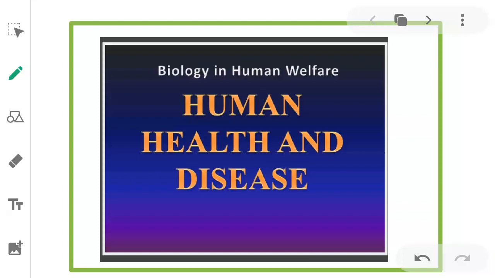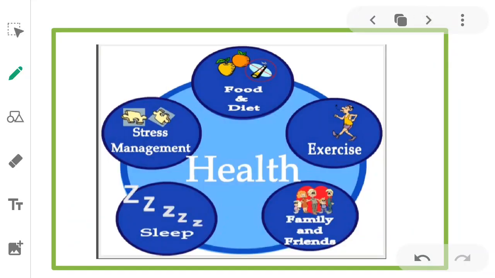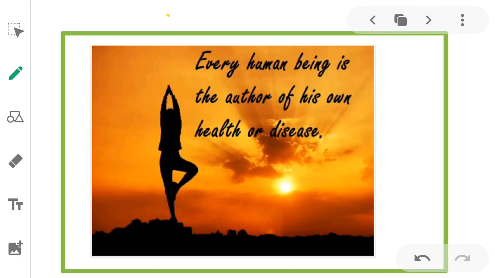Good morning, dear students. Today we'll study the next unit, Biology in Human Welfare. In this unit, we will study the topic Human Health and Disease. Health depends on the food and diet, exercise, family and friends, sleep, stress management. Every human being is the author of his own health or disease.